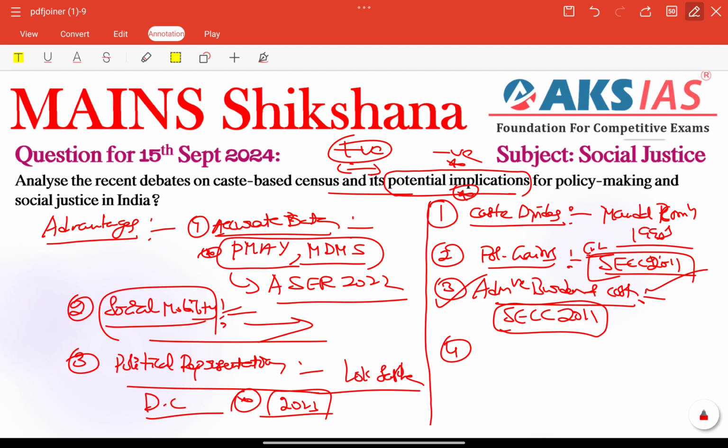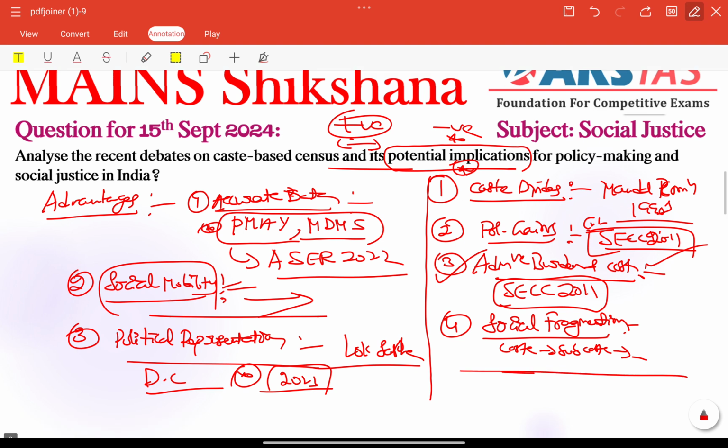So in the fourth section we can talk about risk of social fragmentation. Additionally, we can talk about the risk of social fragmentation, because the public disclosure of caste data could fragment communities further. We have caste, subcaste, right? It can be divided into subcastes, like that, right? Caste based hierarchies and discrimination will happen following social fragmentation, right? So all these are very important potential implications, right?